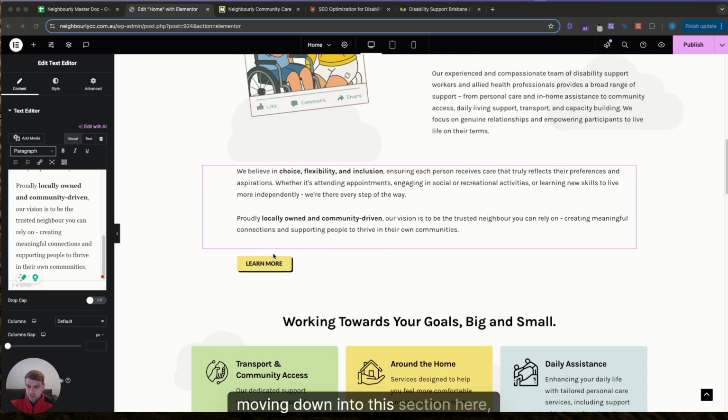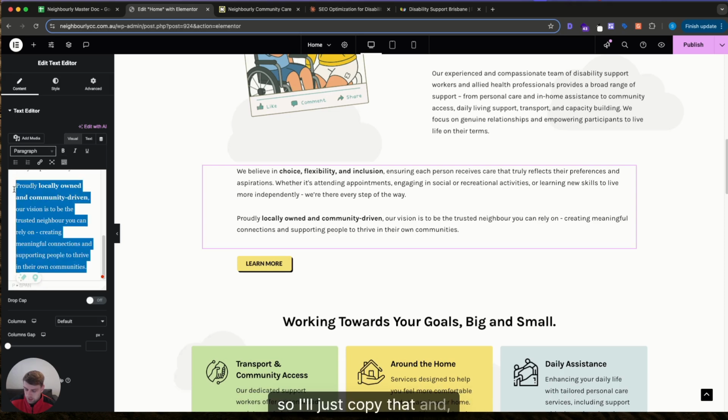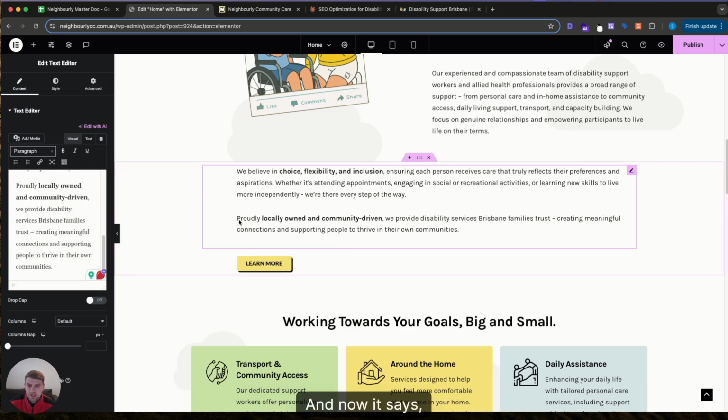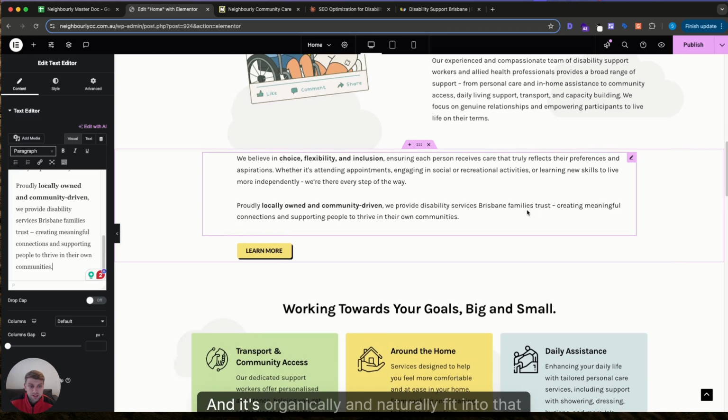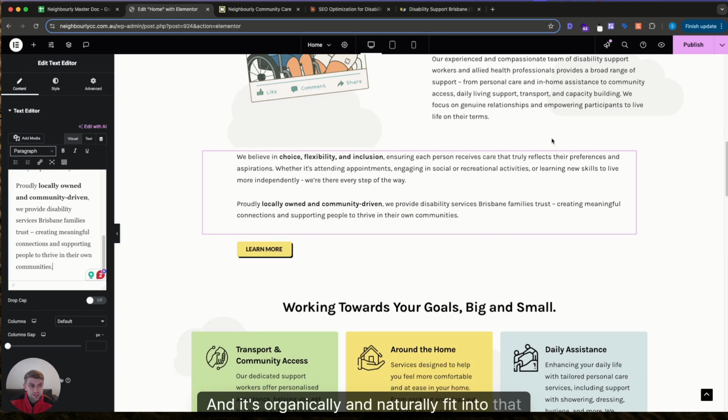Now moving down into this section here, I've identified another section of text I want to tweak. So I'll just copy that, paste it. And now it says, proudly locally owned and community driven, we provide disability services Brisbane Families Trust. So we've actually incorporated the keyword Disability Services Brisbane, and it's organically and naturally fit into that content. So we'll just publish that.